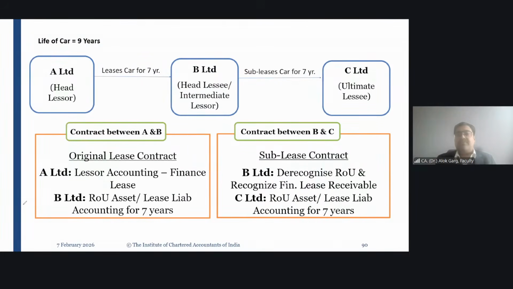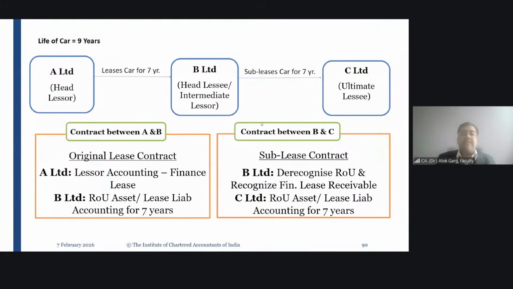Any question? Friends, any question? So there is lessor accounting as well. Lessor accounting I have covered briefly while taking this example, right? Sale and leaseback, my dear friends. This question was there in my Word file also and in my Excel file also.